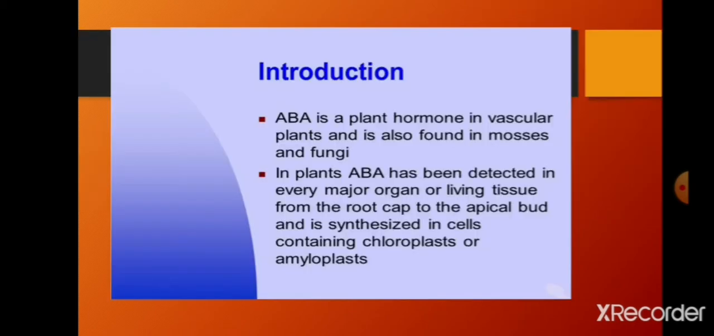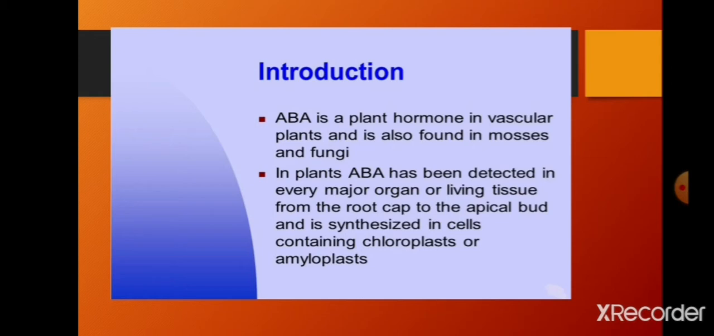Firstly, introduction. ABA is a plant hormone in vascular plants and is found in mosses and fungi. See, in mosses and fungi it will be found, not in liverworts. It is important to note here that mosses belong to the division Bryophyta. In Bryophyta, in mosses it will be present, and in fungi it will also be present.